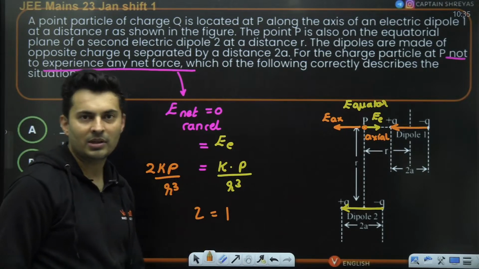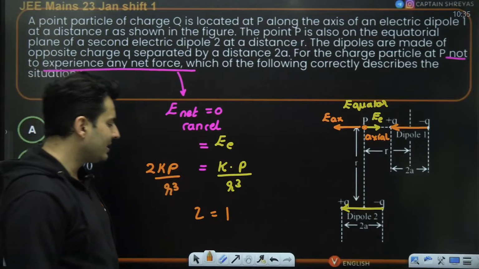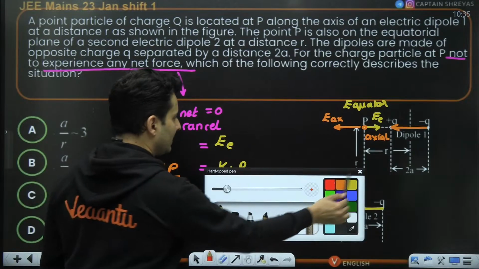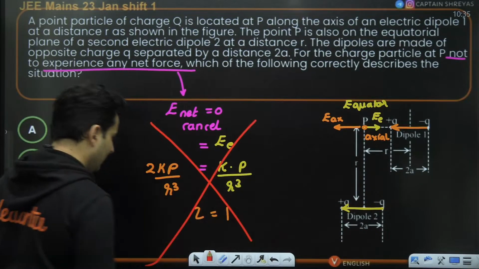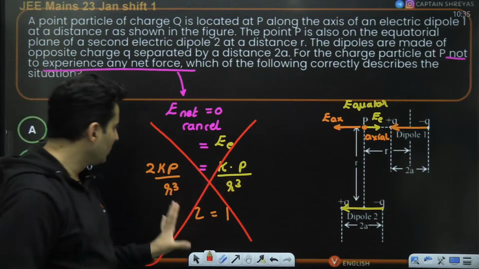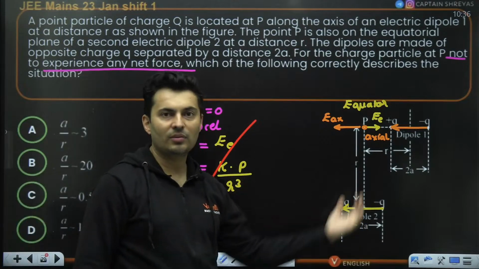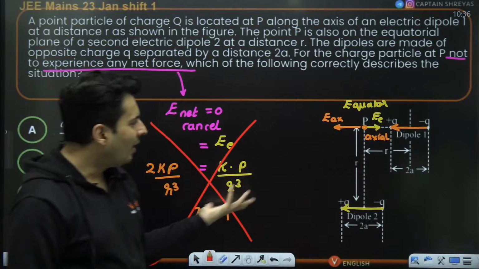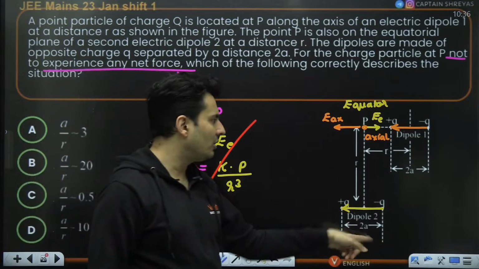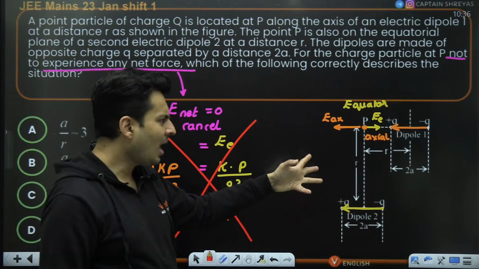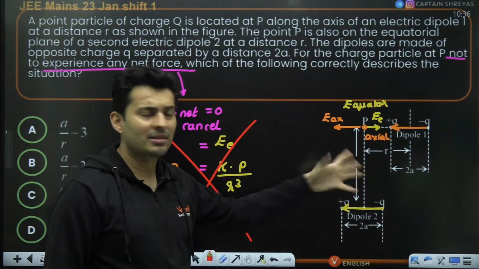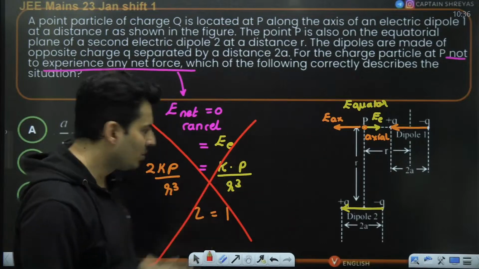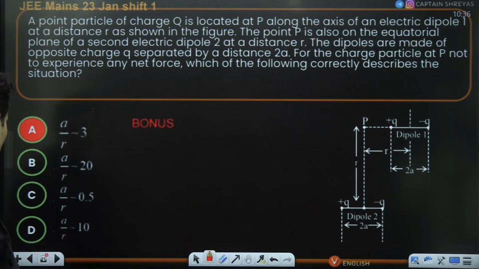What nonsense is happening? So definitely there was something missing in this problem. Obviously this can't be correct. So they tried to do something. Maybe the dipoles were of different magnitudes, or maybe they had to find the ratio of a by r by some other means. So definitely this question should be a bonus question.